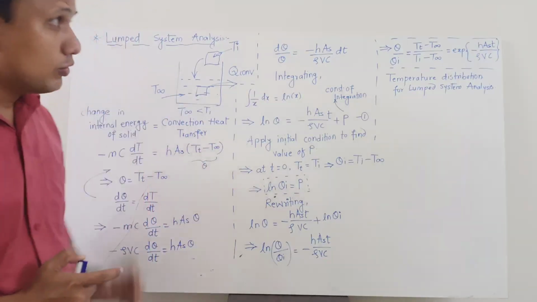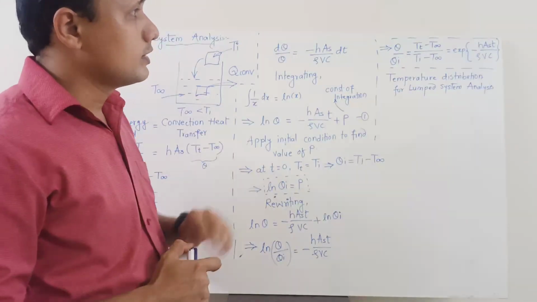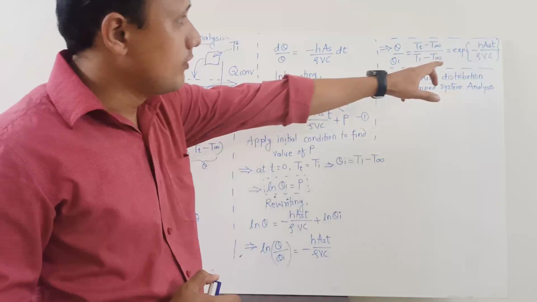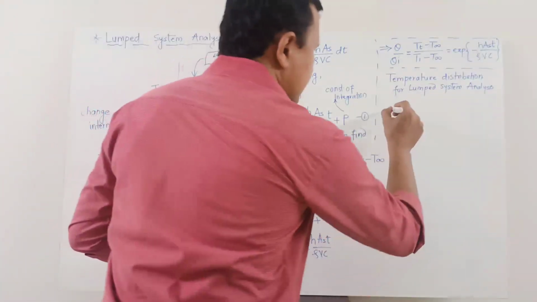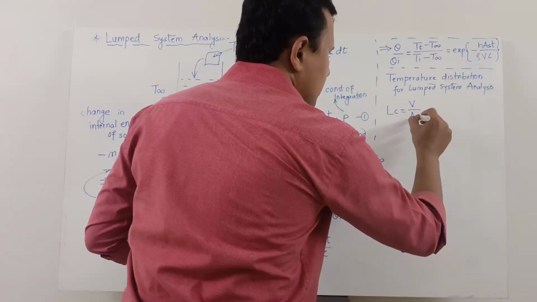Actually, we can rewrite this formula in terms of the characteristic length which is available to us. We know that the characteristic length is Lc, which is nothing but volume upon surface area.